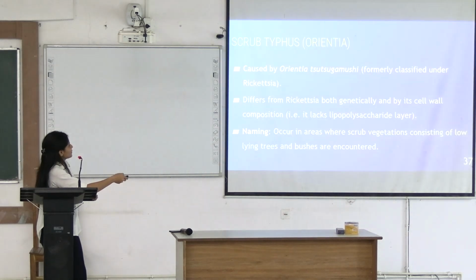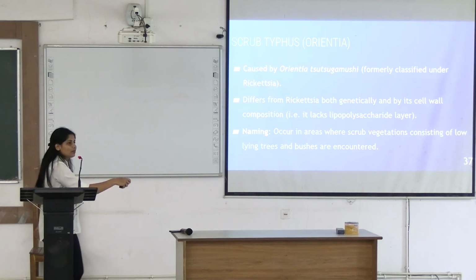Coming to scrub typhus. Scrub typhus is caused by the Orientia genus of the Rickettsiaceae family. What is the causative agent? Orientia tsutsugamushi. It differs from Rickettsia both genetically and in cell wall composition.